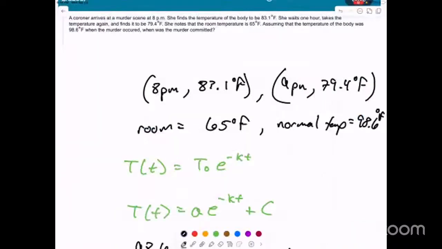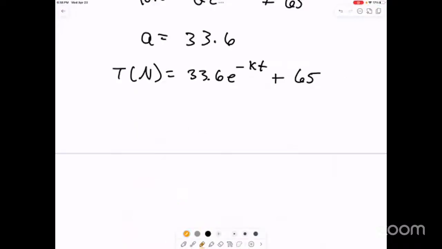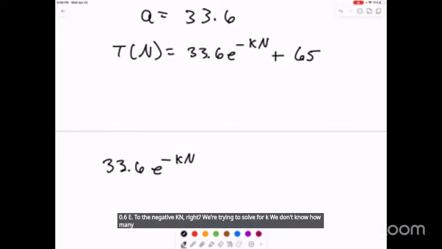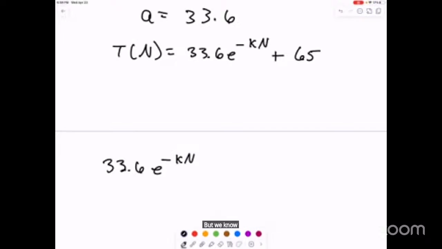Again, that just stands for the number of hours since the murder. So for the first one, we get 33.6 e to the negative KN, and we're trying to solve for K. We don't know how many hours it's been, but we know that the temperature at 8 was 83.1.